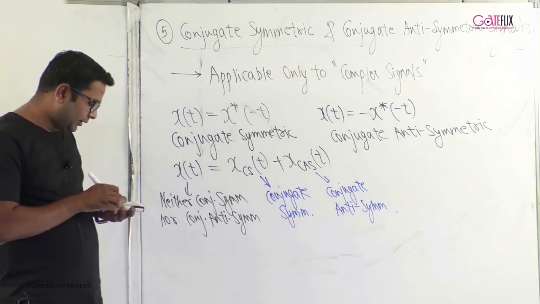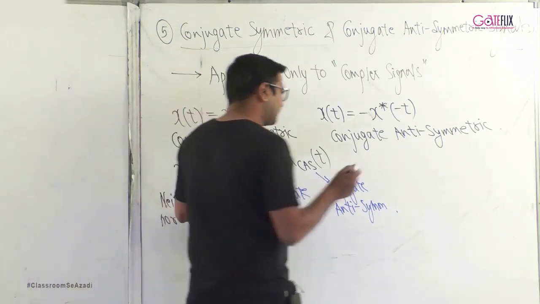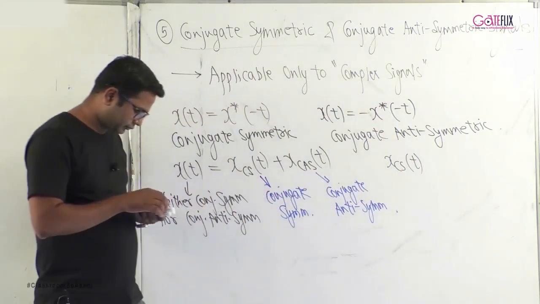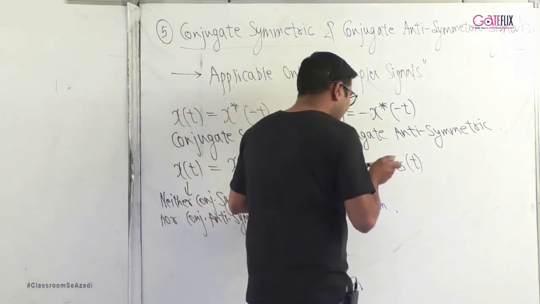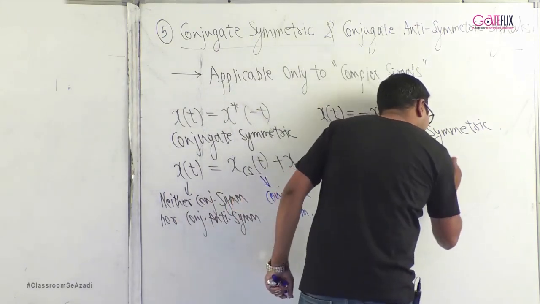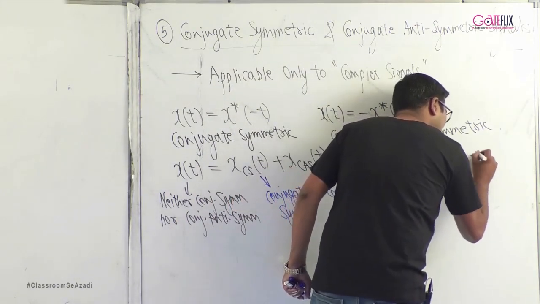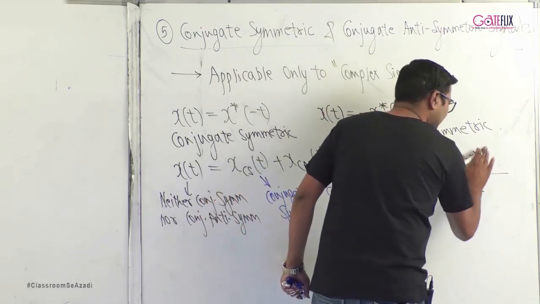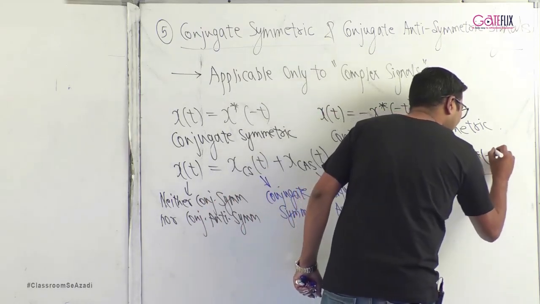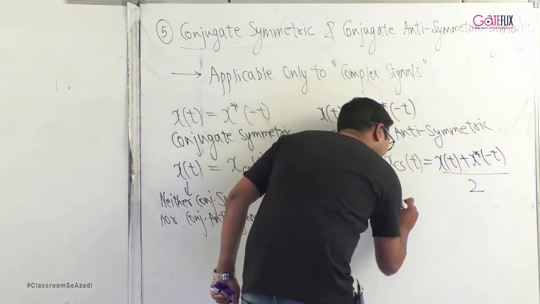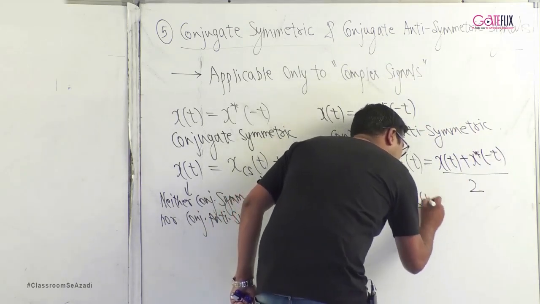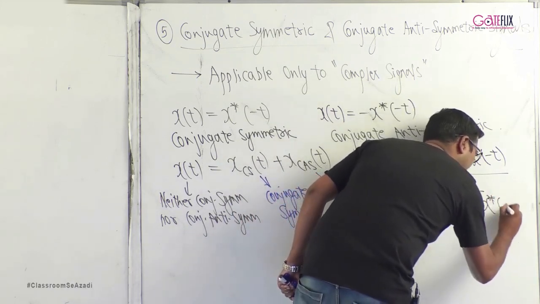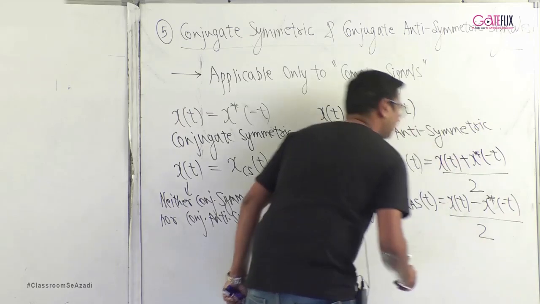The conjugate symmetric part is calculated as x of t plus x star of minus t divided by 2, and the conjugate antisymmetric part is calculated as x of t minus x star of minus t divided by 2.